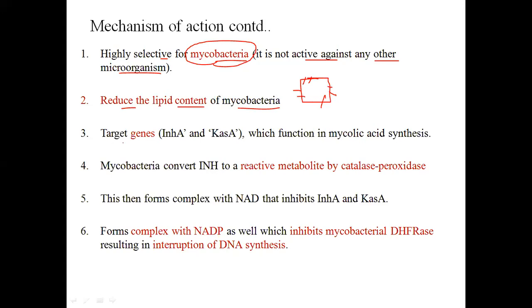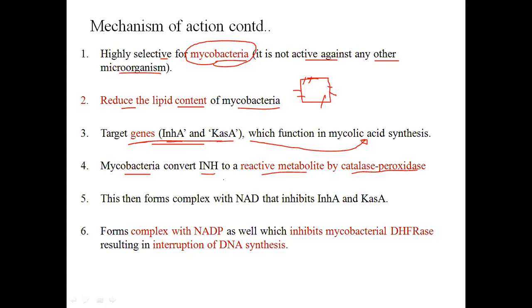Next one is it is targeting genes like the INHA gene or KasA gene. These genes are important for mycolic acid synthesis. Okay, so it is inhibiting the gene. Mycobacteria convert isoniazid to a reactive metabolite by the catalase peroxidase enzyme.